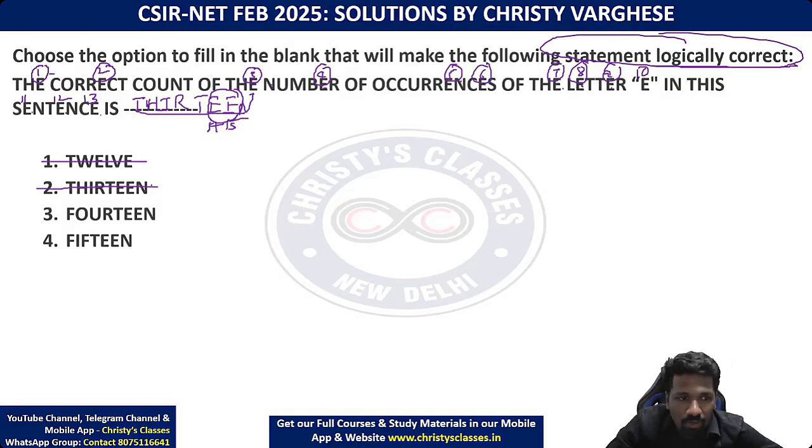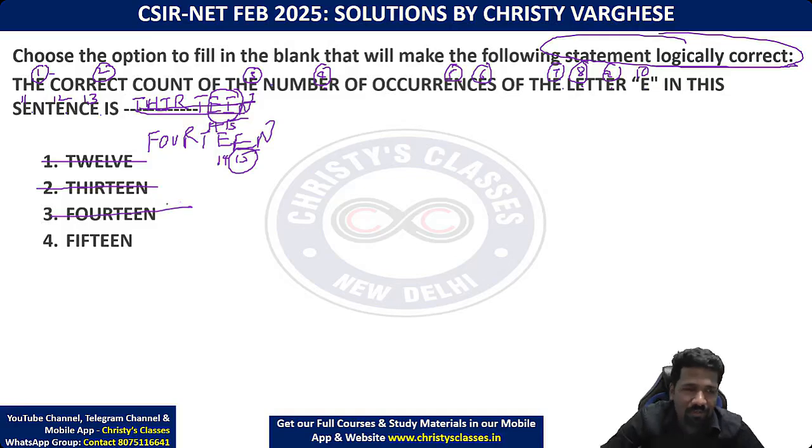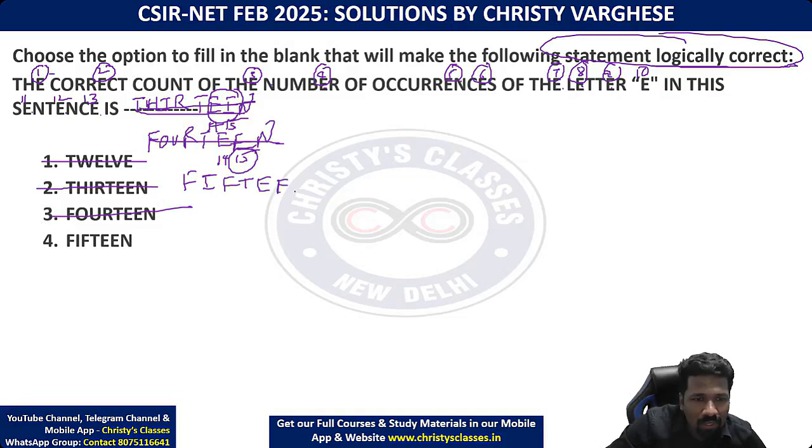Now 14 enter किया तो, अभी बचा हुआ option 14 और 15 है ना. 14 enter किया तो क्या situation है? 14 का 2 E's है, that will make 14 into 15. That is again contradiction. 15 आ रहा है, so logically ये incorrect हो जाएगा. So 14 भी गलत है. Then 15 only remains. हाँ, 15 में कोई problem नहीं है, because 15 fortunately has 2 more E's which make the count 15 itself. So now the statement is logically correct.